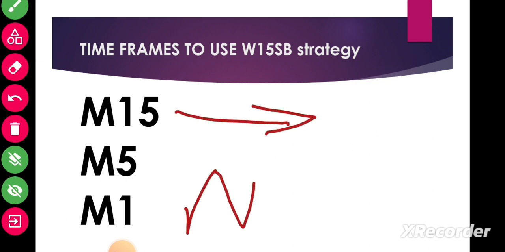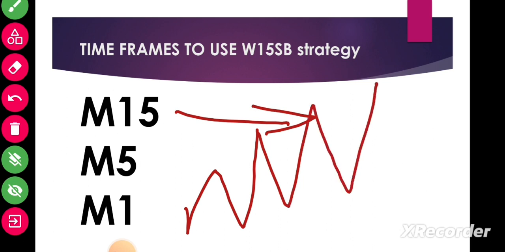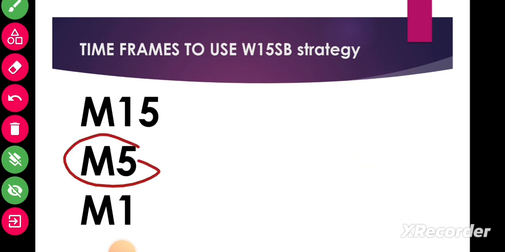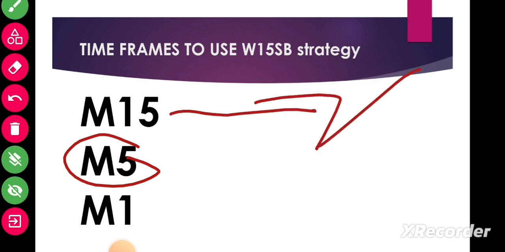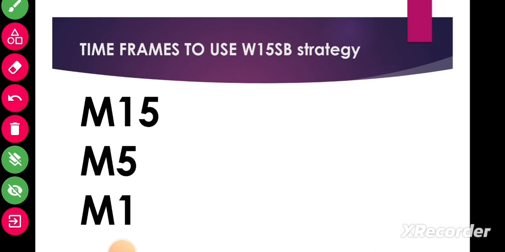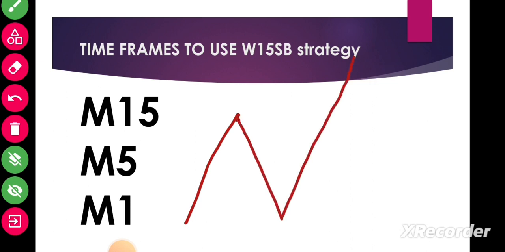So the market is making higher highs, higher lows, higher highs, higher lows. And then minute 5 is going to be for identifying the key levels. Are you getting the point? If minute 15 is showing us higher highs and higher lows, that is the direction. We dive into minute 5 to find the swings. How do we identify the swings? In minute 15, you see the market making higher high, higher low, higher high.